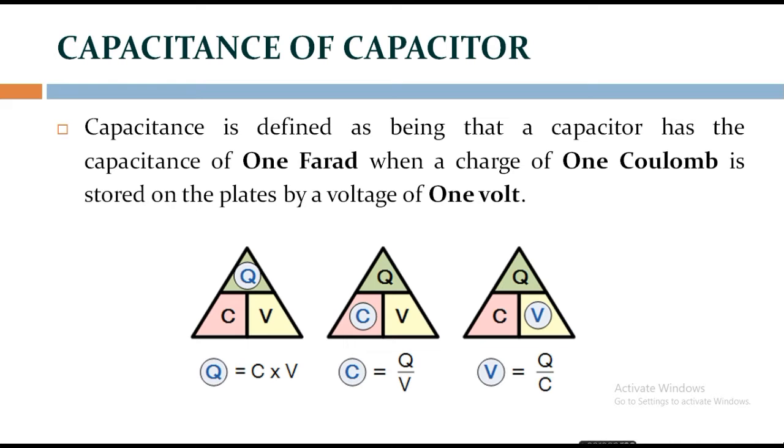Capacitance is defined as follows: a capacitor has a capacitance of 1 farad when a charge of 1 coulomb is stored on the plates by a voltage of 1 volt.